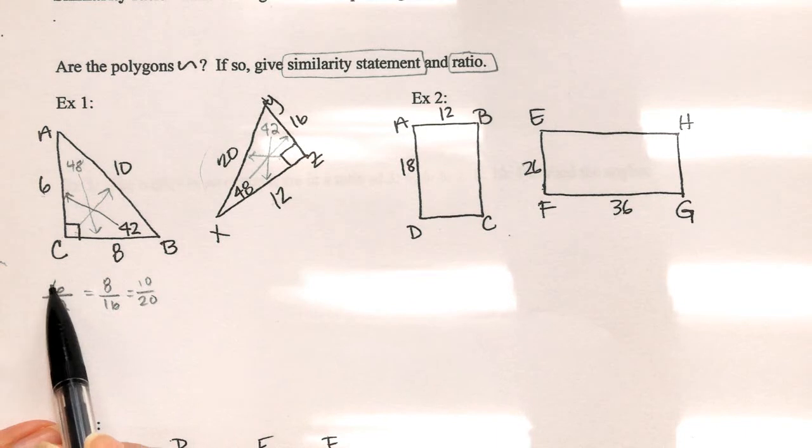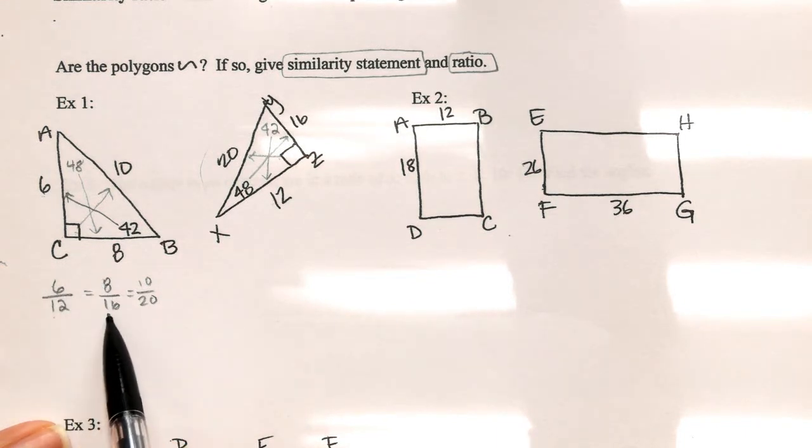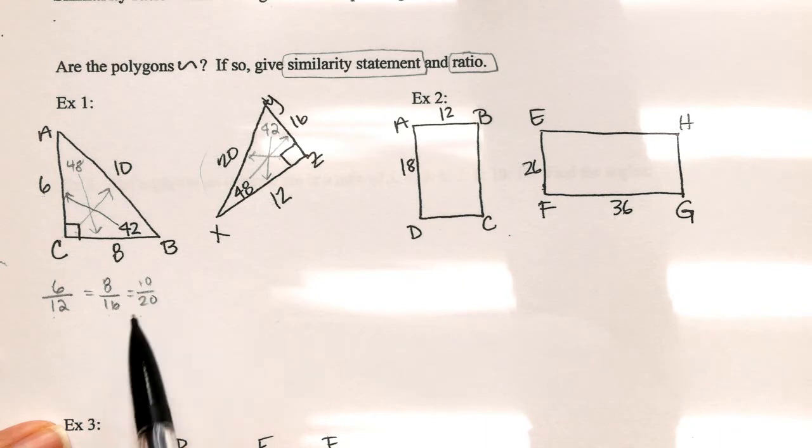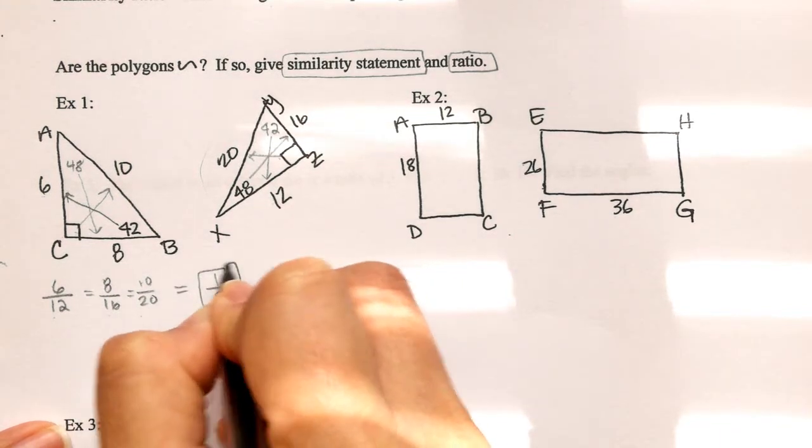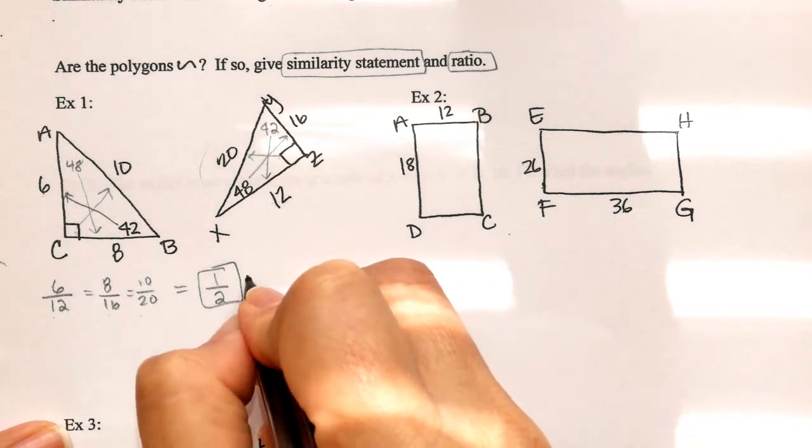Now, we know 6 over 12 can reduce to 1/2. 8 over 16 reduces to 1/2. 10 over 20 reduces to 1/2. So their ratio is a 1 to 2. Here's your ratio.